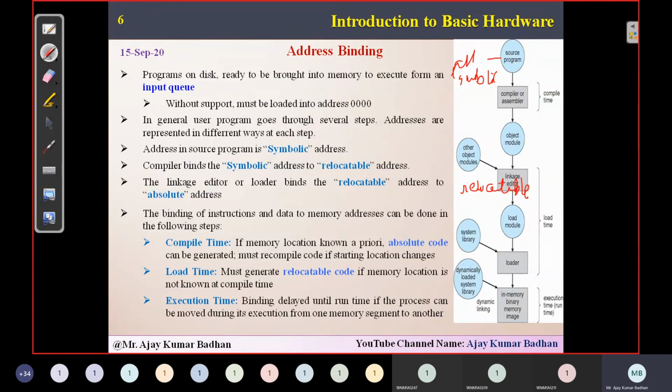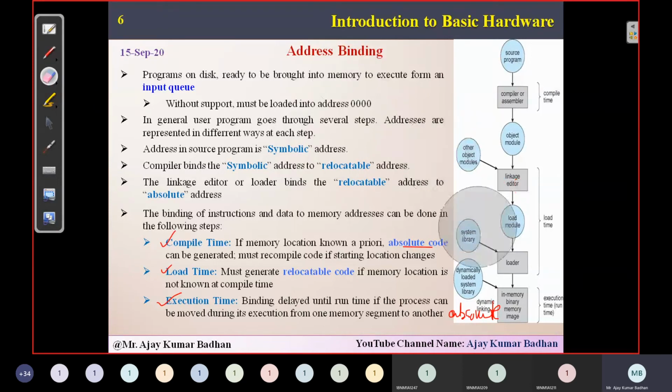And this relocatable address will be converted by the linkers and loaders into an absolute address. This is the way it takes place. Now, this conversion may happen during compile time, load time, or execution time. Whenever you are using dynamic concepts, we cannot get the absolute code at that time. So during execution time only, we will be getting this absolute code.